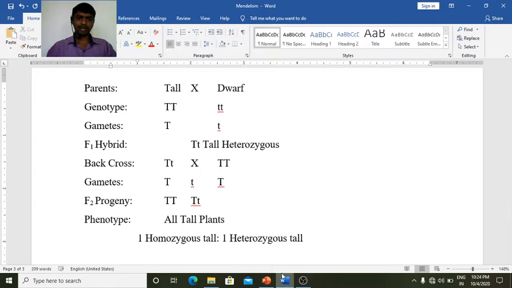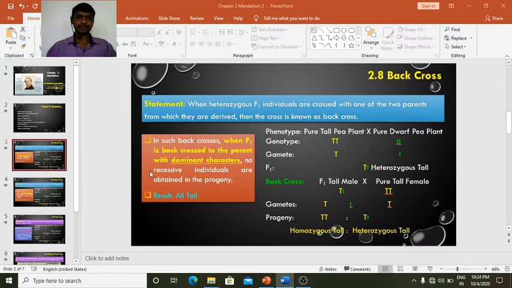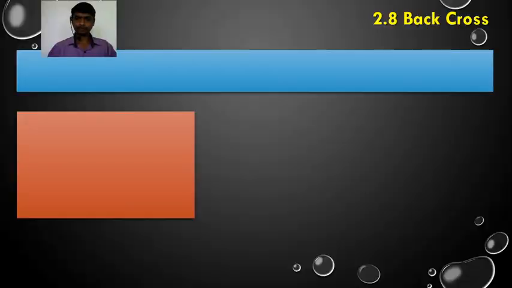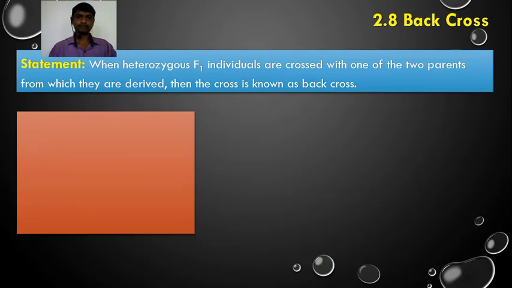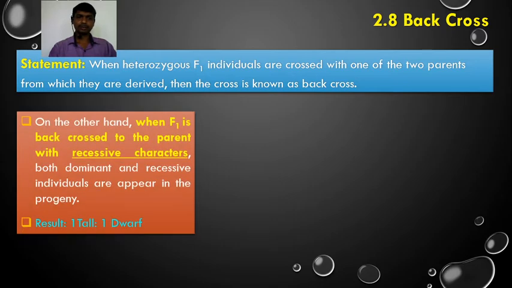So this is the back cross with the dominant parent. Okay, now we are going for the back cross with the recessive parent. When heterozygous F1 individuals are crossed with the recessive parent from which they are derived, this cross is also called the back cross. So, when F1 is back crossed to the parent with recessive character, both dominant and recessive individuals appear in the progeny.